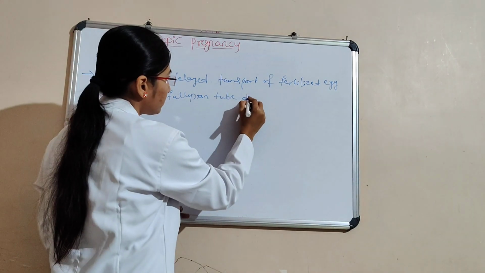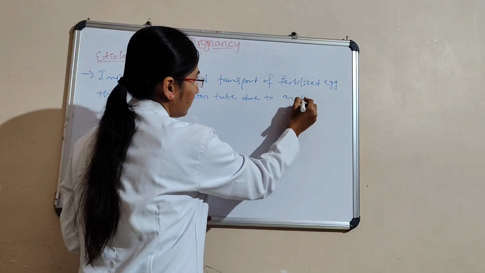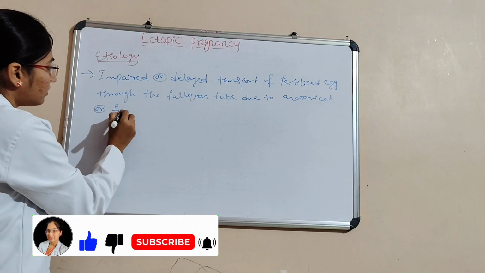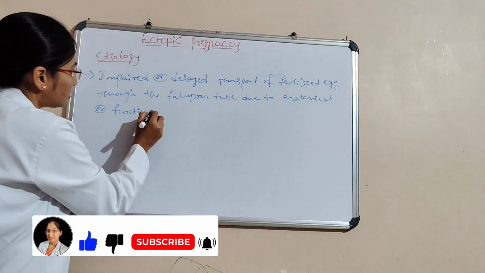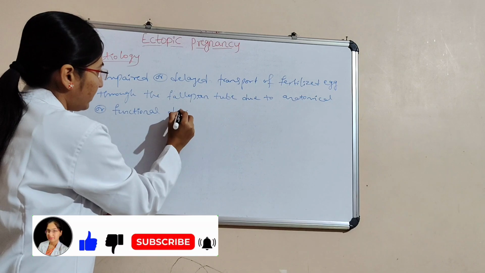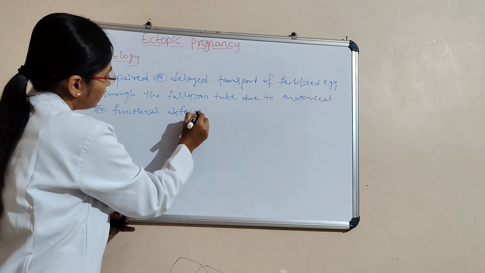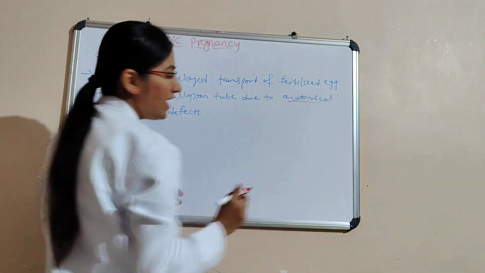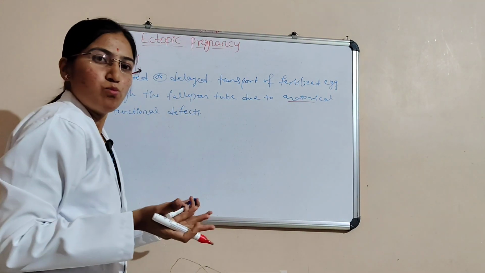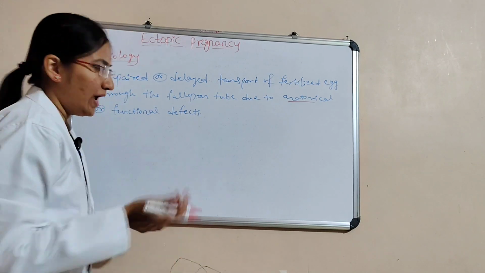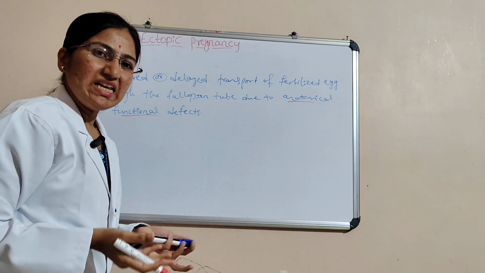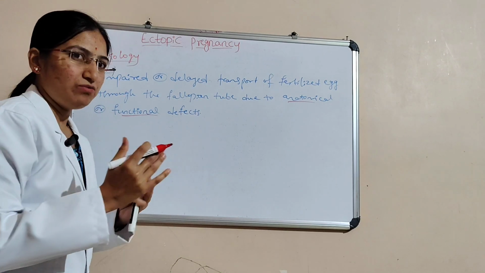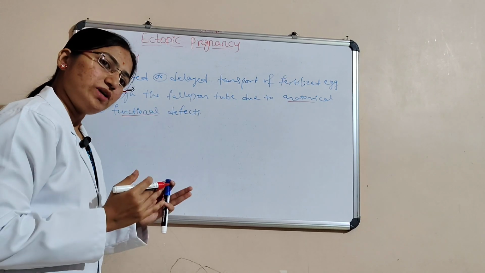Here, an anatomical defect may be a blockage of the fallopian tube, and a functional defect means the cilia may not be working or may be absent, which would help in the passing or transport of the fertilized egg.